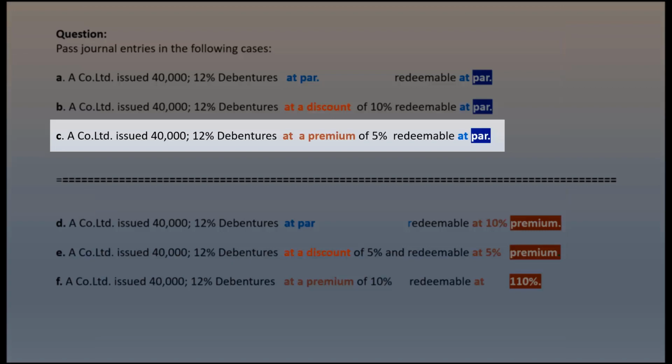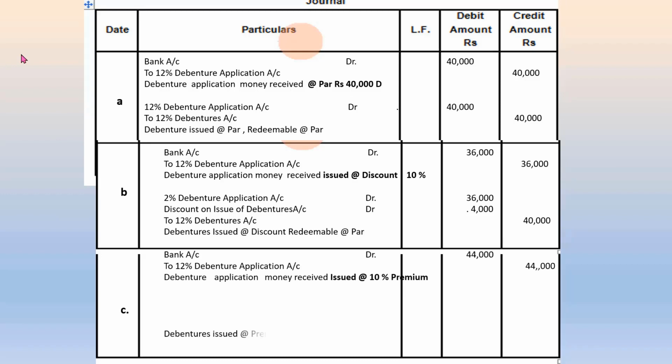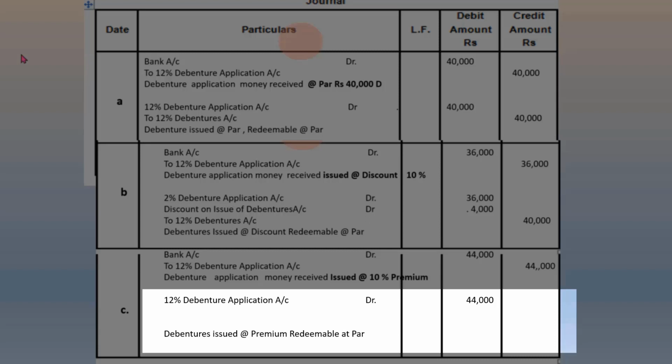Next, we shall look at the case where the debenture is issued at a premium but redeemable at par. The first entry, as usual, is the debit to the bank to record the receipt of debenture application money into the bank. The corresponding credit going to the debenture application account. The second entry that records the transfer to the debenture account has to deal with the money received in excess of the face value of the debentures being transferred to that account.